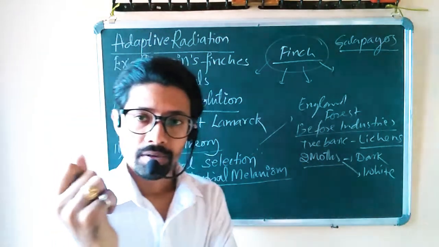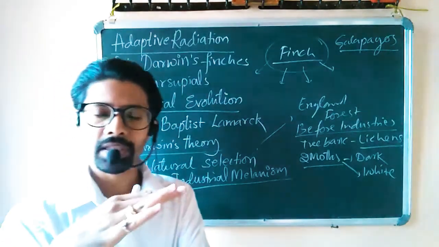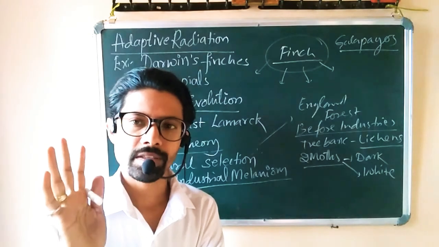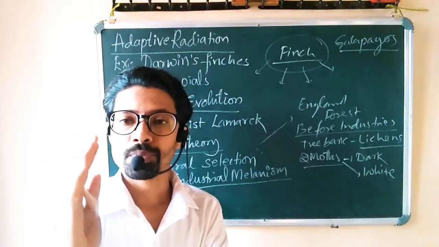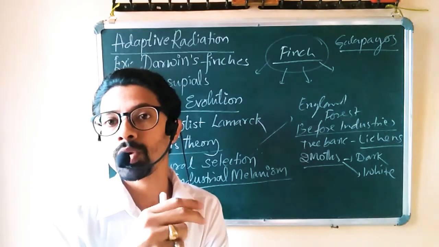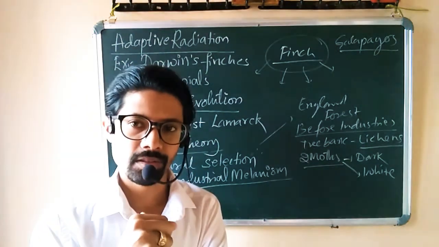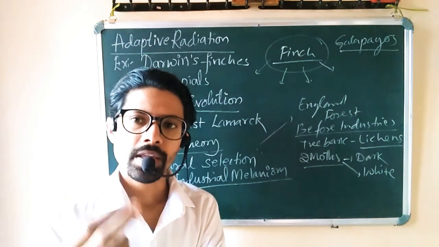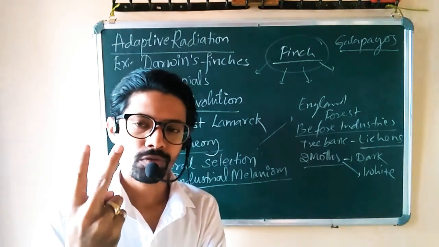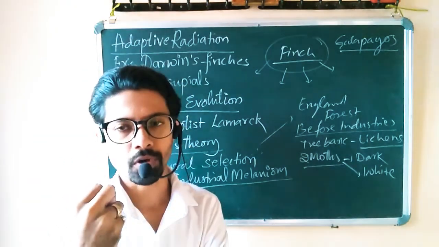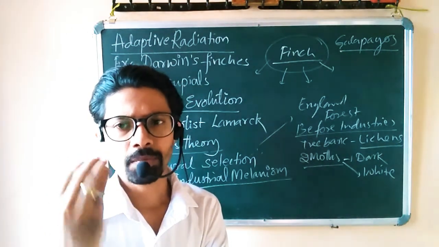So in the beginning, when there was forest and no pollution, no degradation of forest, no industrialization, the environment was pure green. The tree barks are dark, but they were covered with white colored lichens. Two moths were living there, one white colored and another dark colored. I am explaining it in a very simplified way.